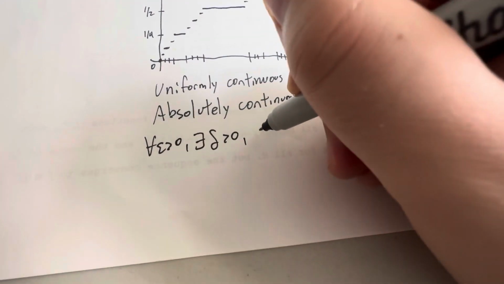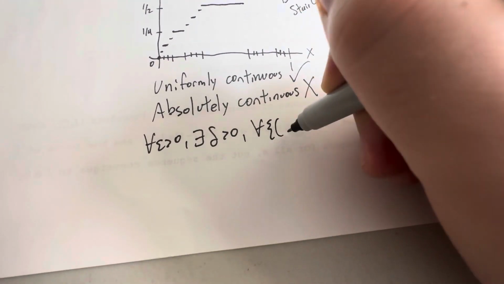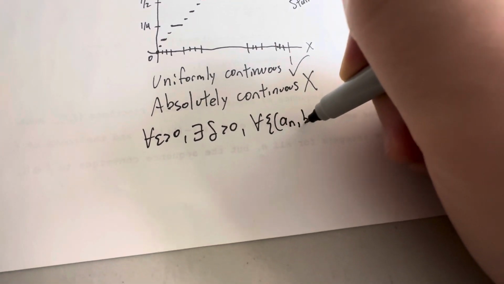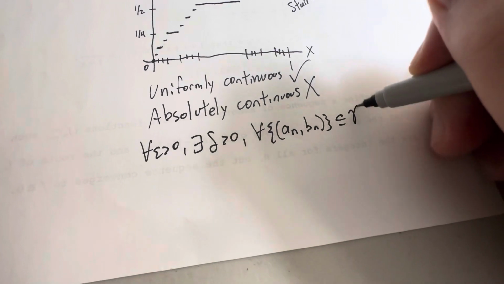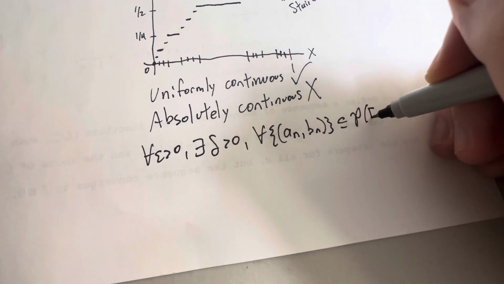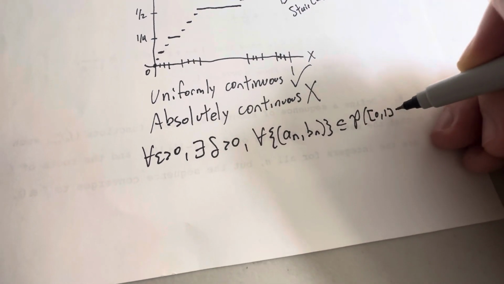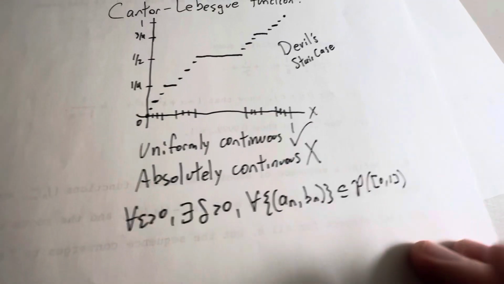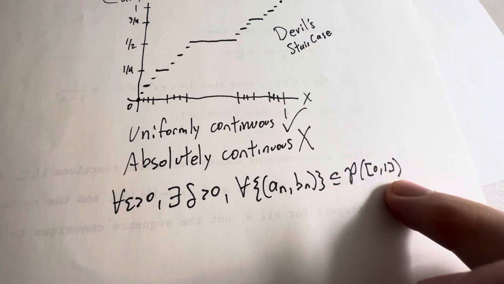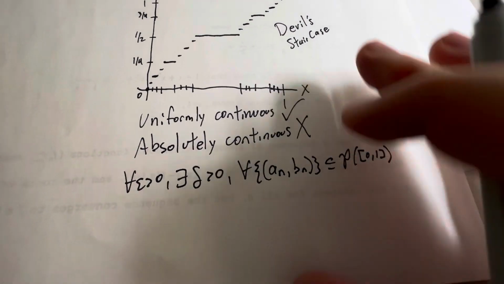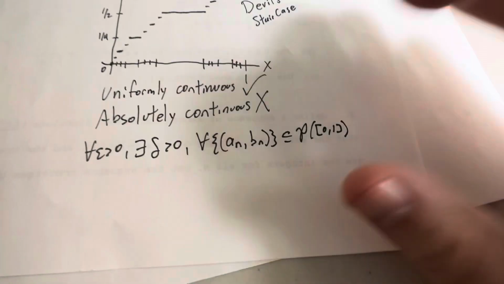Well, in the real analysis language, it means that for any epsilon bigger than 0, there exists a delta such that for any family of subintervals, we have the following property.